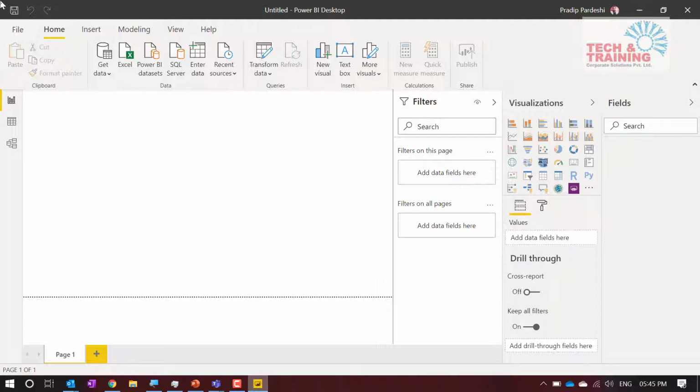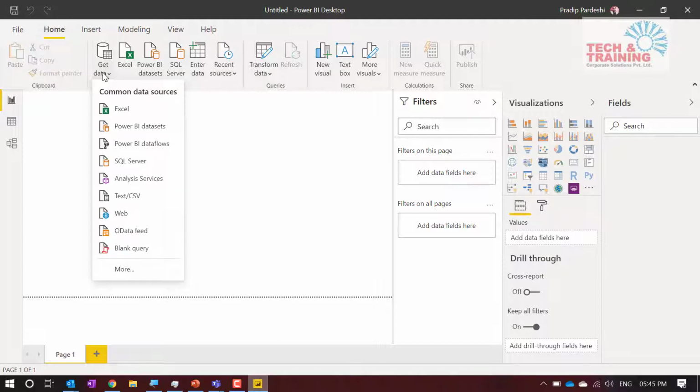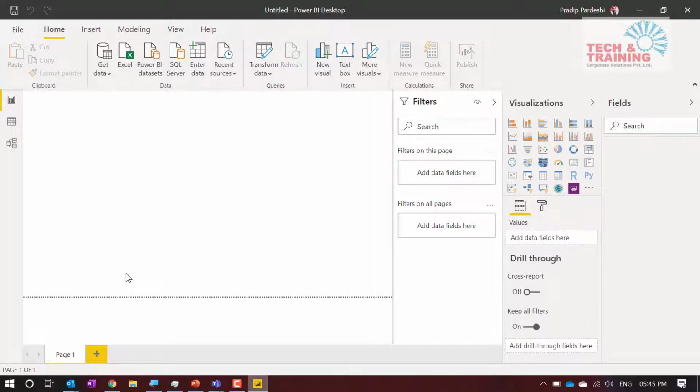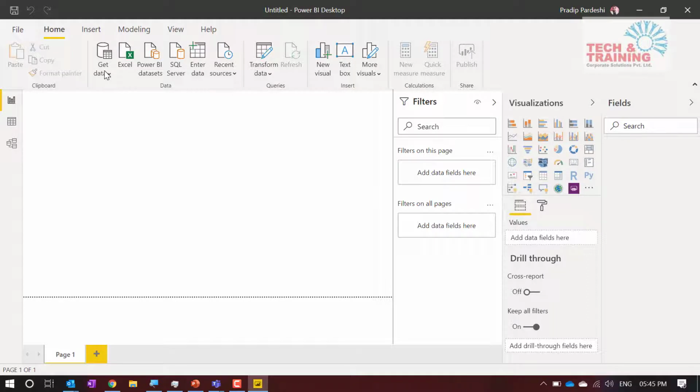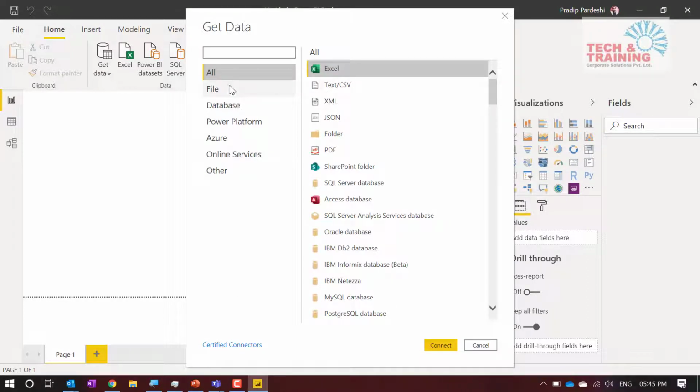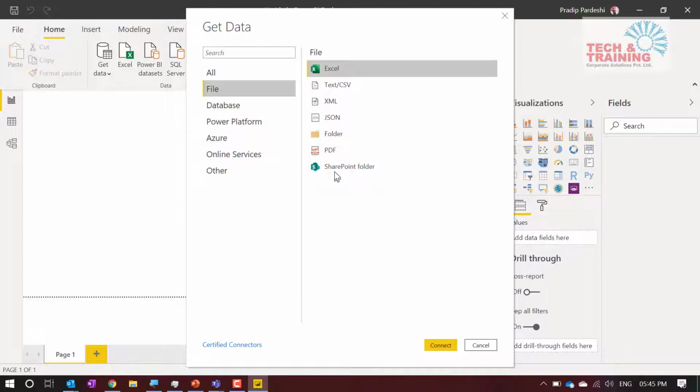So what I'm going to do here, let me go ahead, get data, and here these are various connectors that we have. If you remember, when we were discussing Power Query, at that time we did discuss these connectors. So when I talk about these connectors, that means I can pull the data from these different connectors. I can get the data from SharePoint folder, PDF. PDF is not there in the Excel version, but in Power BI you have the ability to fetch the table from a PDF document and import the data from PDF. So that feature is there in Power BI desktop.